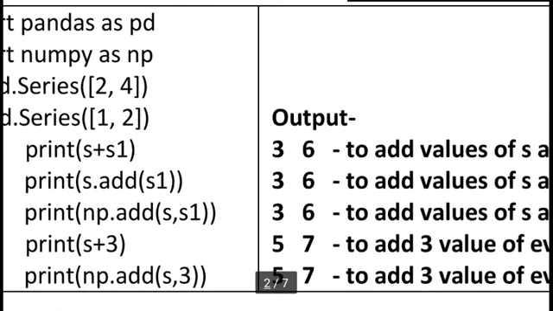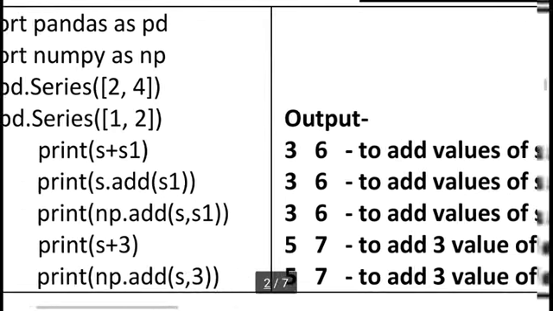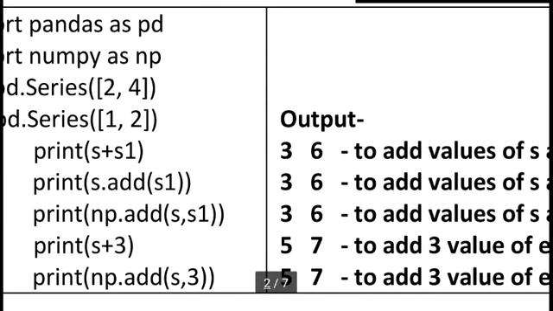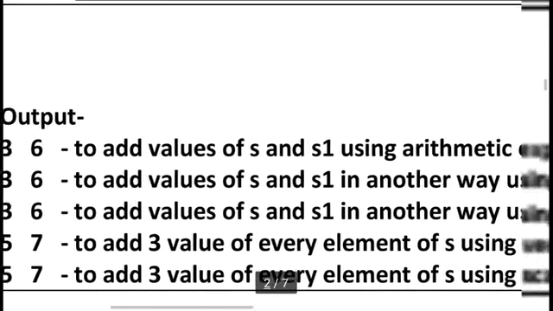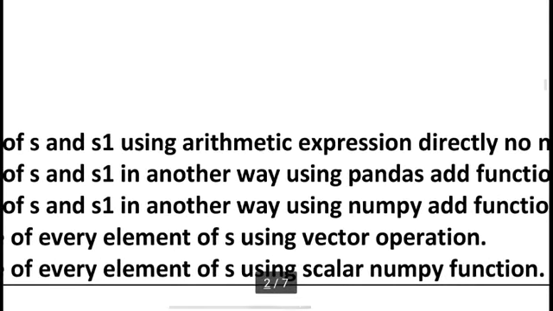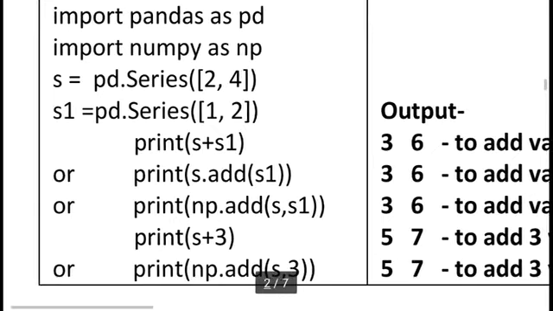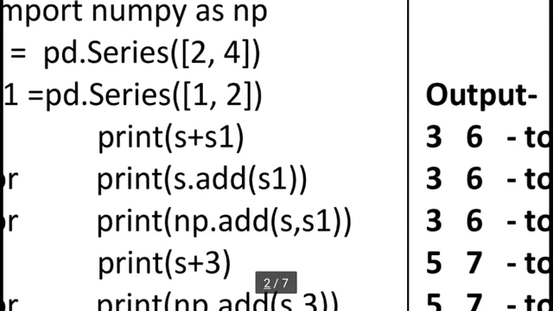Here I am using s.add(s1). So the output is the same, 3 and 6, but the style is changed. To add the values of s and s1 in another way, we can use the pandas add function, s.add.